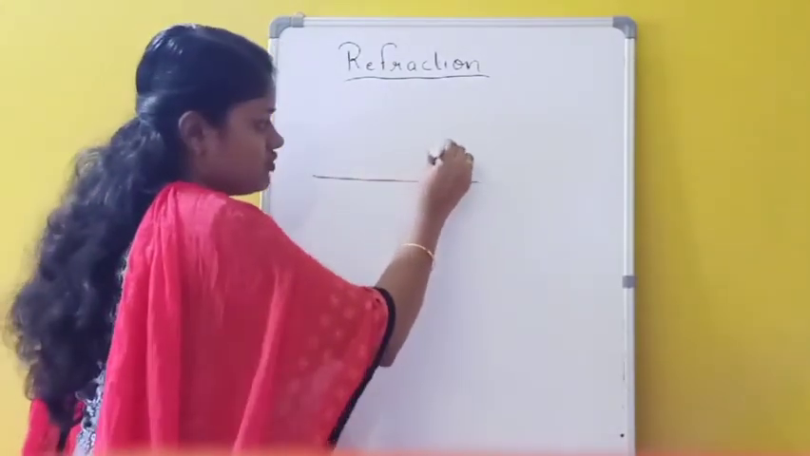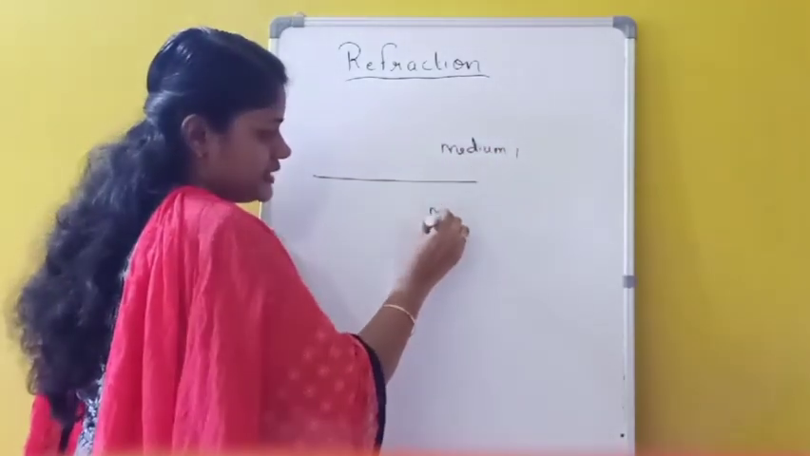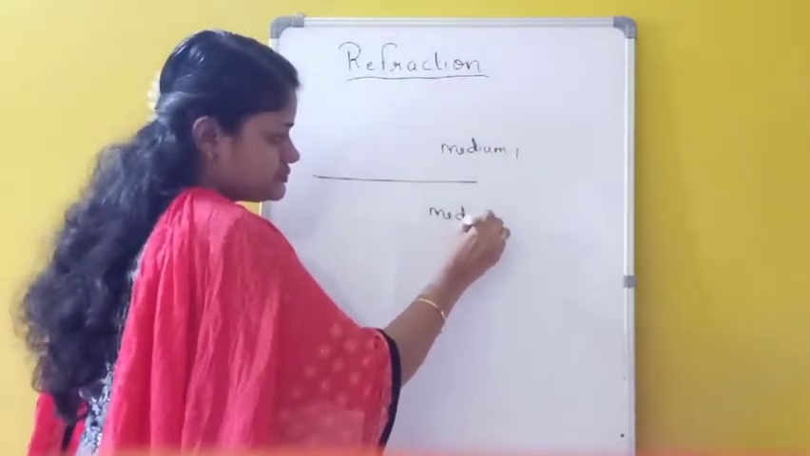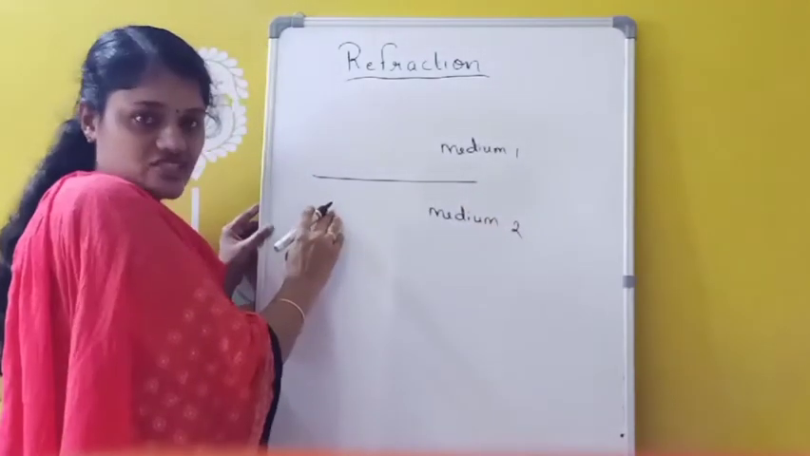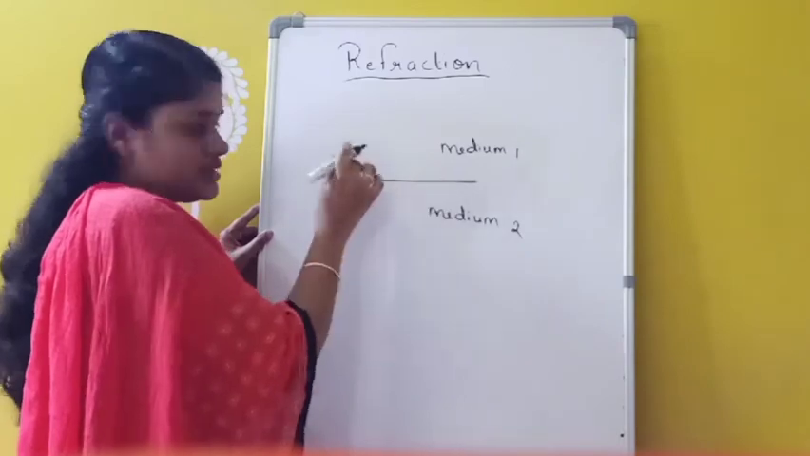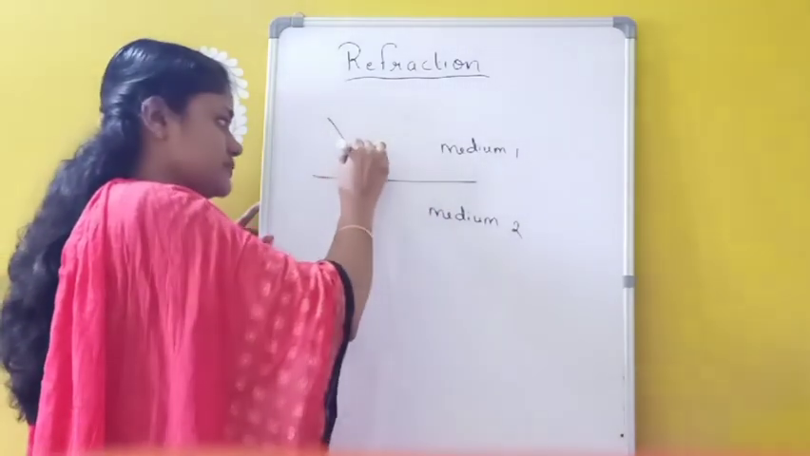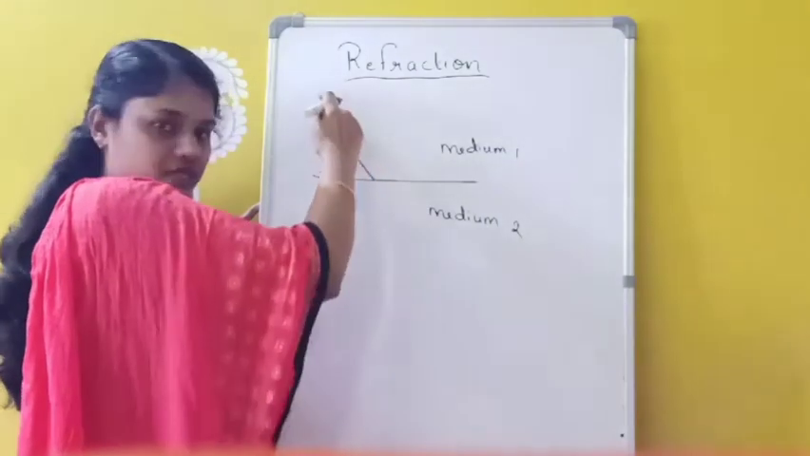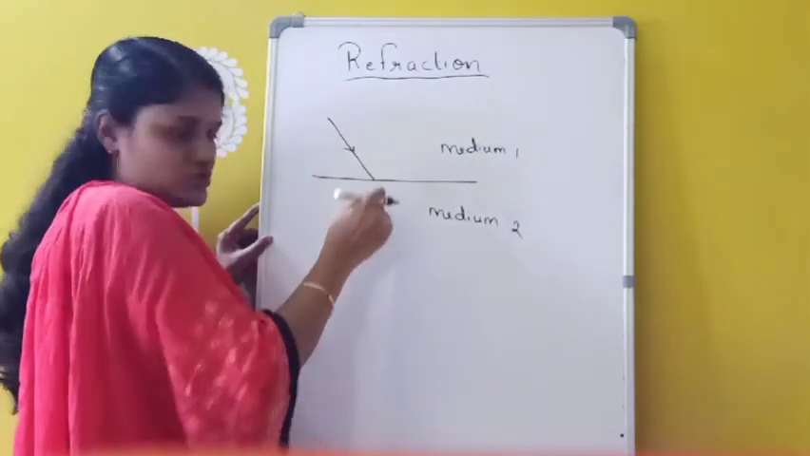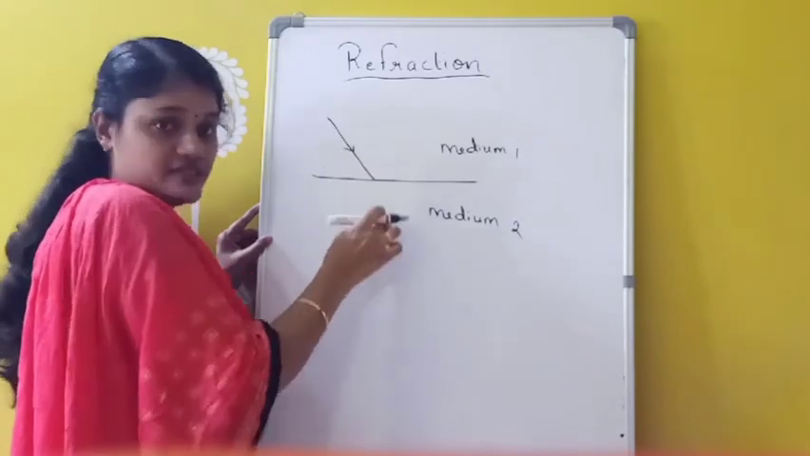Suppose I am taking two medias here. So this is medium 1. This is second medium, medium 2. Suppose a light ray falls on this interface of these two media. This is the interface, the separation between two media. Suppose the light ray is falling obliquely from one medium to another medium. These two are not the same media. It is moving from one medium to another medium.